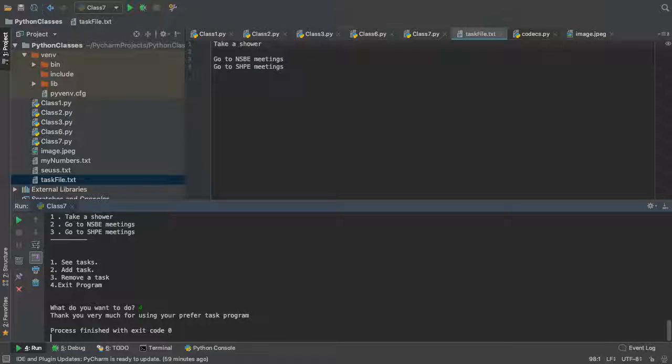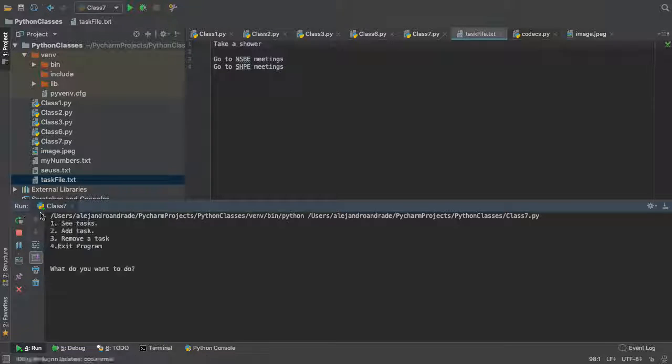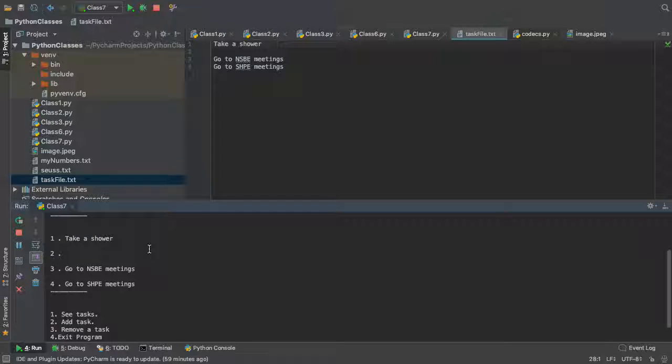We exit the program, and then if we run it one more time, see tasks, and then you have take a shower, go to NASB meetings, go to shape program. We have a small bug that it's adding a new line more than once, so we can track it down. Maybe we can do that by the next thing, but pretty much it's done, right? Have a little small bug, but for the rest, yeah, you have a to-do list that's the same thing as notes in macOS.